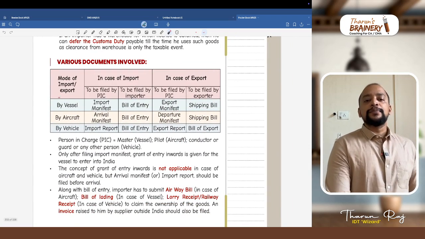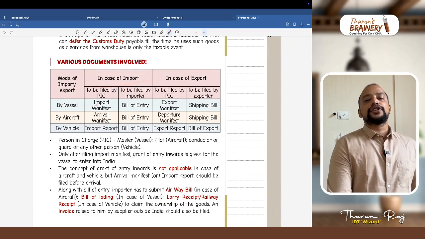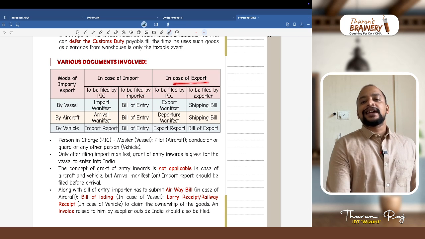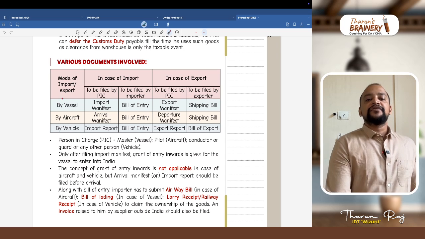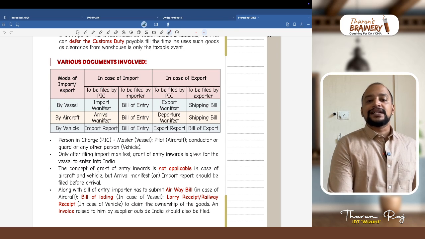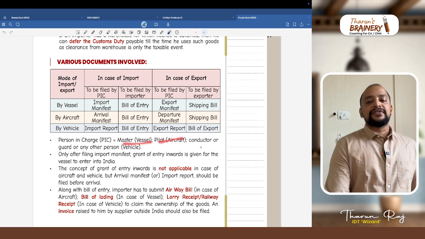In case of import, what is the document to be filed by the person in charge? What is the document to be filed by the importer? And in case of export, the document to be filed by the person in charge, and the document to be filed by the exporter. If it is a vessel, the person in charge means the master of the vessel; pilot in case of aircraft; conductor or guard or any other person in case of vehicle.